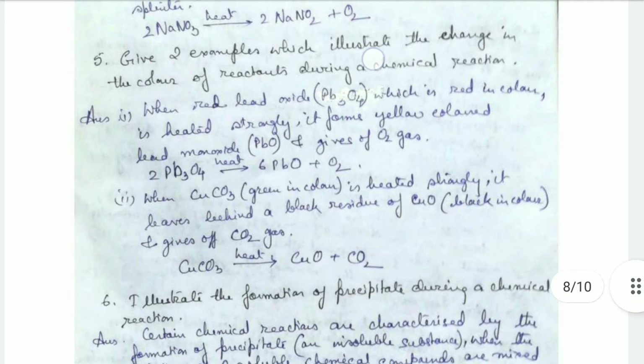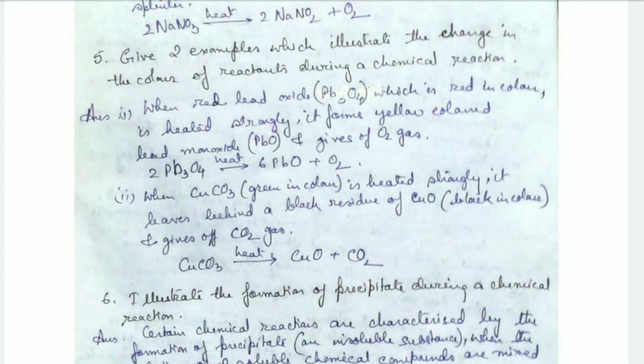Now give two examples which illustrate the change in the color of reactants during a chemical reaction. When red lead oxide, that is Pb3O4, which is red in color, is heated strongly, it forms yellow colored lead monoxide, that is PbO. So the red color changes to yellow, and oxygen gas is evolved.